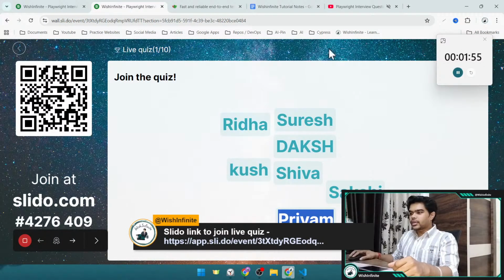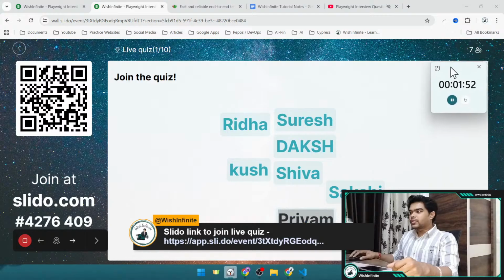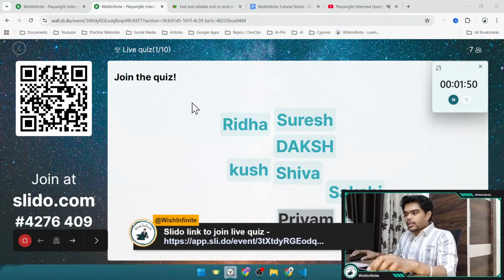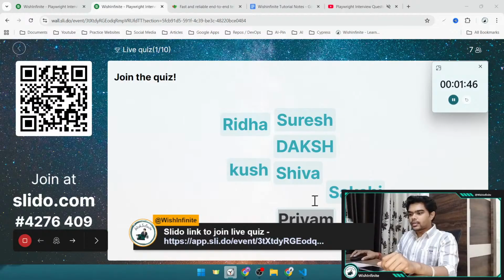We'll wait for 2 more minutes and then we will proceed further with the quiz. So either use this QR code or join through the link.